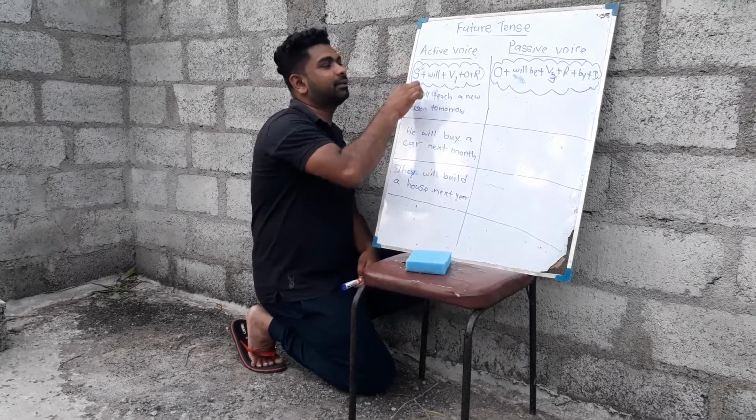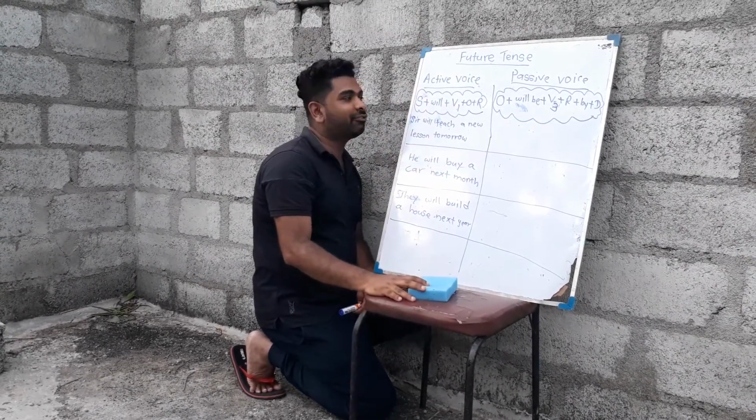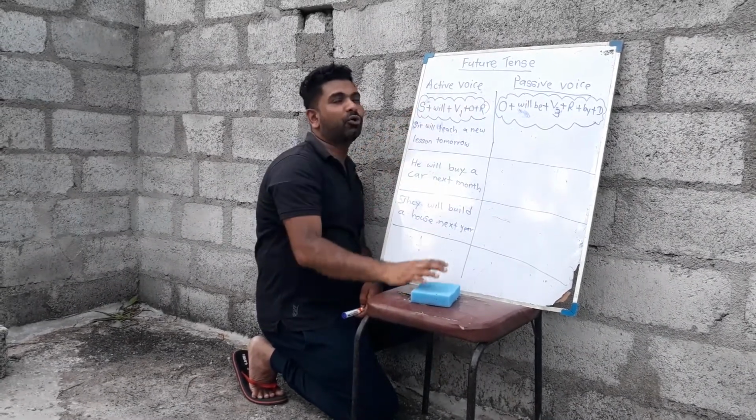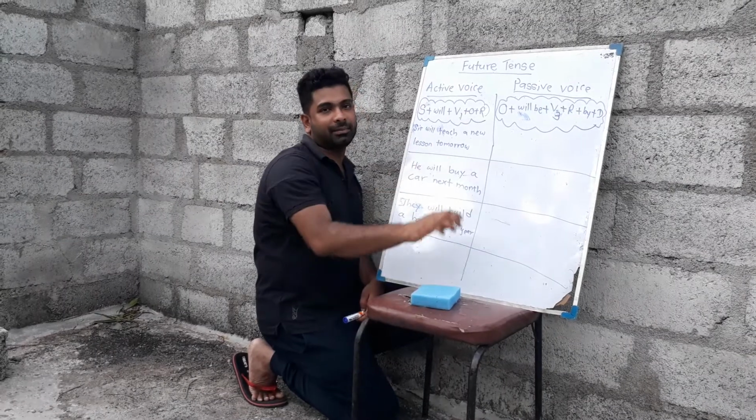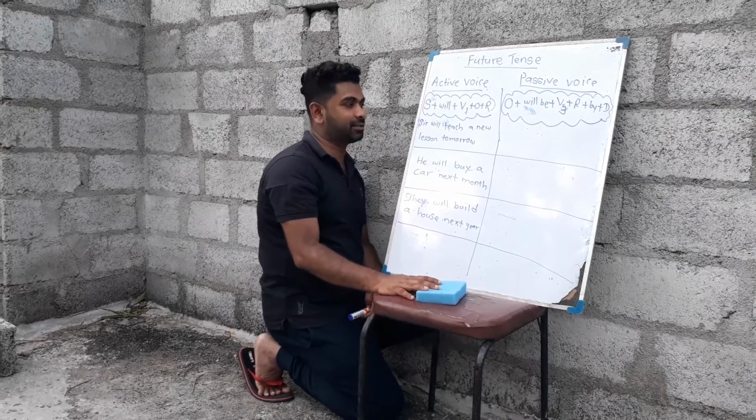Remember, I have written the two equations that you need to remember. Subject, then will, then V1, that means the basic form of the verb or infinitive, plus O, that means object, and R means extra information or extra words that I use, the rest.